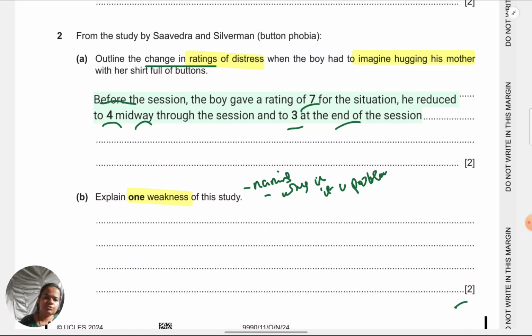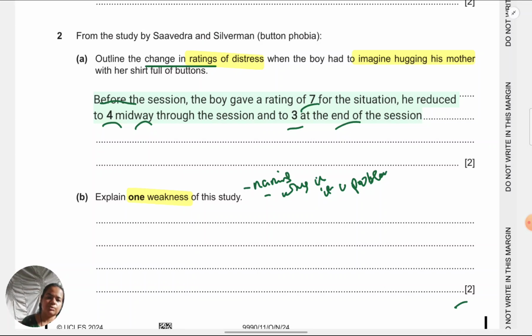When it comes to two-marker questions where they ask for evaluation, strength or weakness, we don't write in PEEL format as such, that is for 10 marks. Here we just need to think of two sentences: naming a correct weakness, and second, explaining the context of the weakness. Now many students ask one more question.